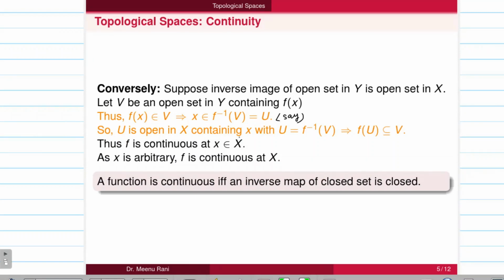Thus, from the definition of continuity, we can say that f is continuous at x belongs to X. Now x is an arbitrary member of X, so f is continuous at each point of X. So f is continuous on the full set X. The same result is true for closed sets also. f is continuous if and only if the inverse map of a closed set is closed. This result can be used as another definition of continuity.